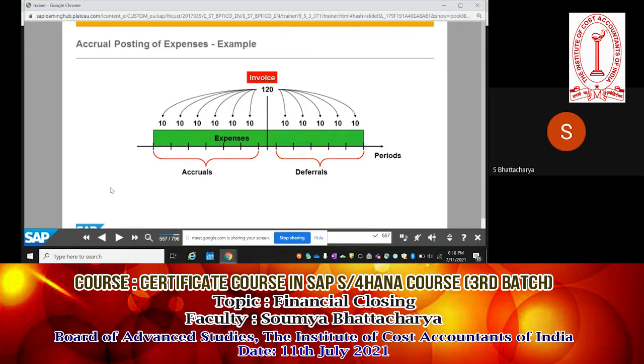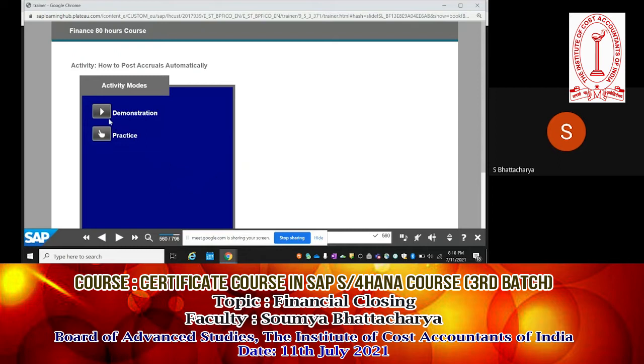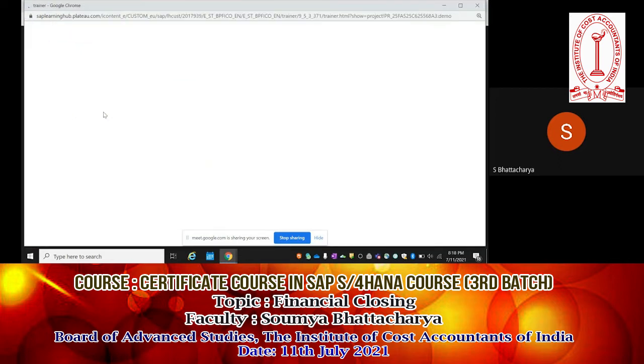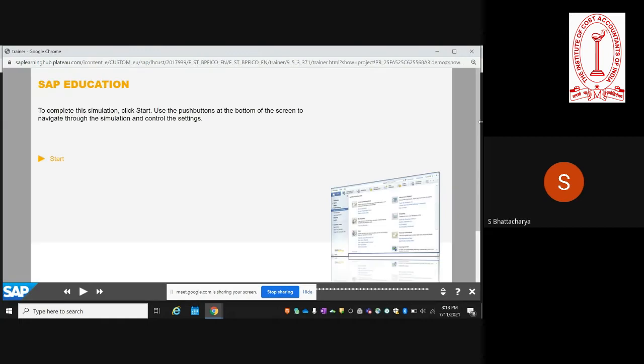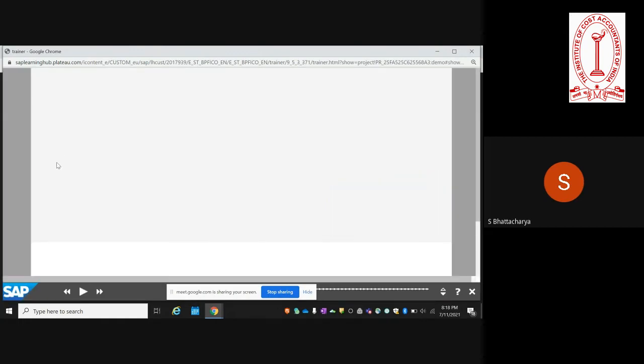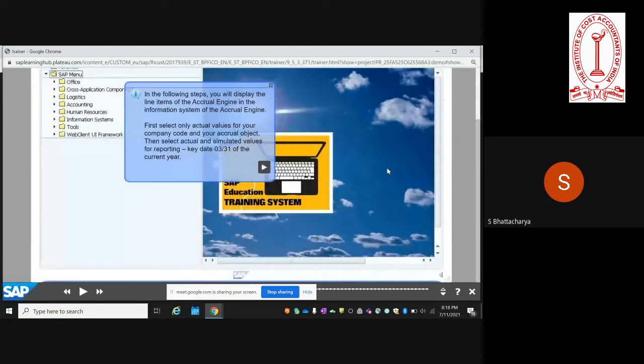This is just a diagrammatic explanation of how you can do your accrual expenses and deferrals. Now, to make it clear, we'll do a demonstration of how the accruals and deferrals work. Here we will use the functionality of the accrual engine.